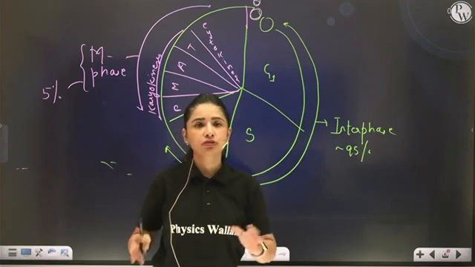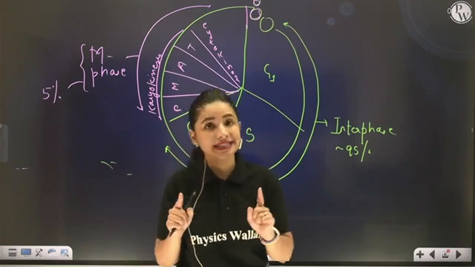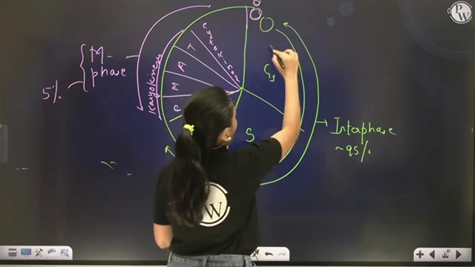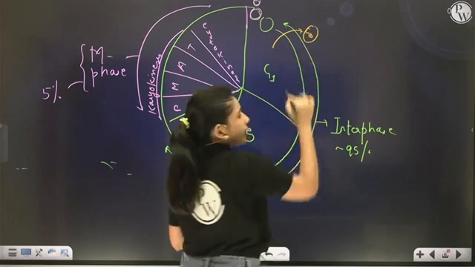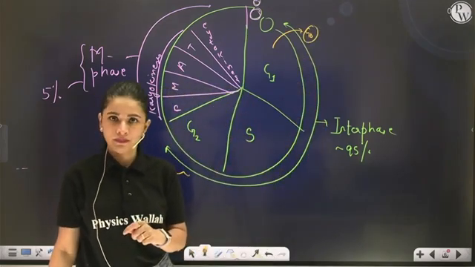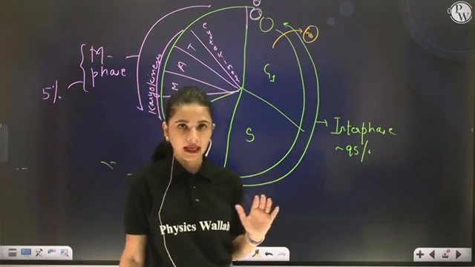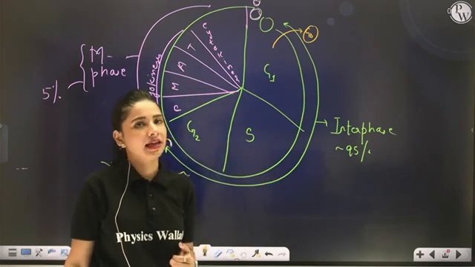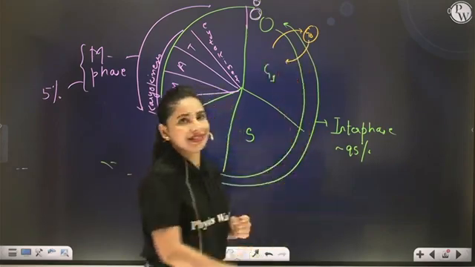Such cells who do not want to proliferate, who do not want to divide, escape the cell cycle through the G1 phase and enter into a sort of resting phase, or quiescent stage, called G0. Now some cells remain in G0 permanently, but some cells can also come back to the cell cycle as per the requirement through the G1 stage.